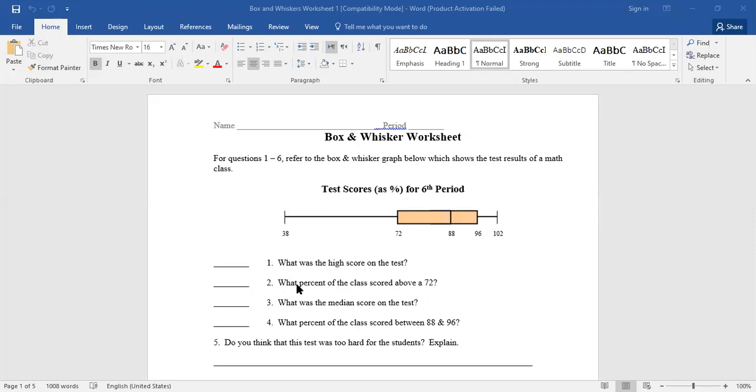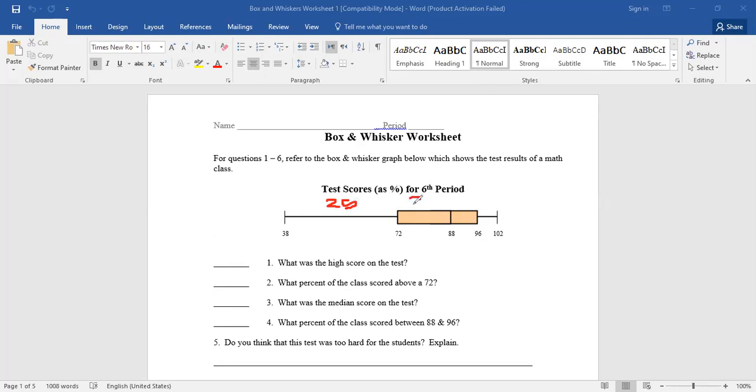What percent of the class scored above 72? 50%. Remember the percent. In this quarter, we have 25, right?